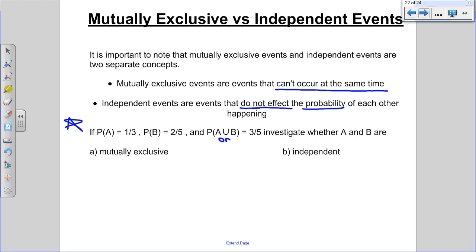So we're going to see if these events are mutually exclusive. How can we check if something's mutually exclusive if we don't know what the events are?